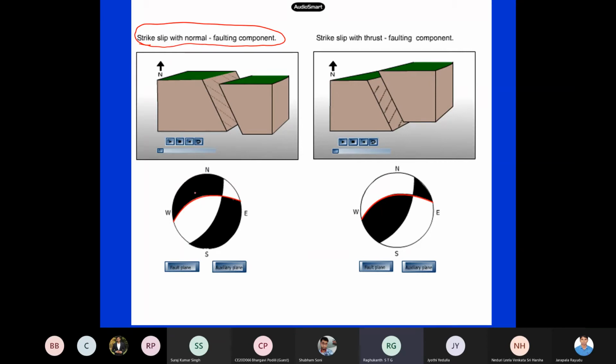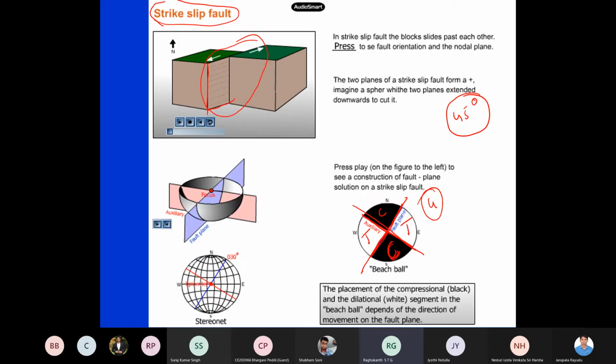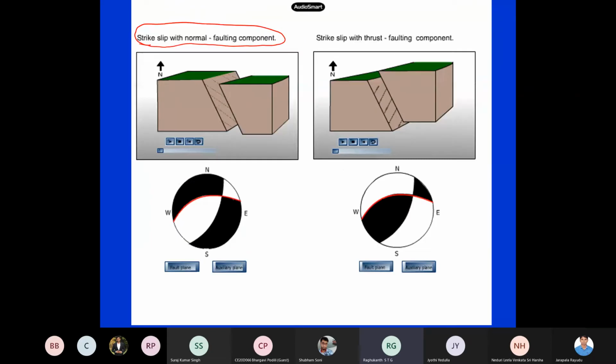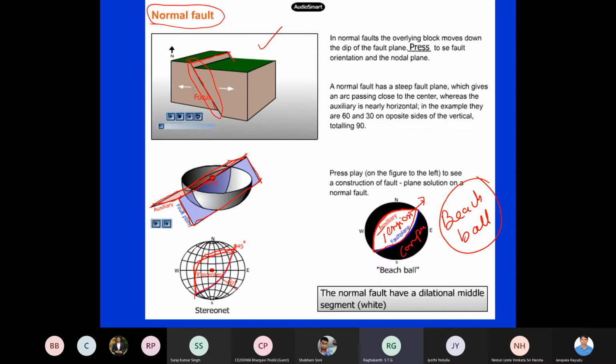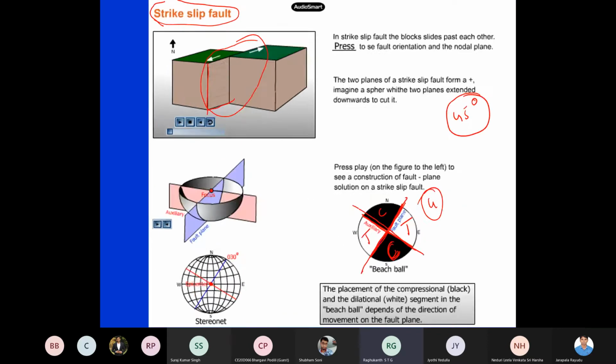So then the quadrants, they indicate like this. Suppose if it is perfectly like this, equal, and all the quadrants are of the same size, we call it a strike slip. But when you are having this strike slip with normal faulting also, then you will see like this. Inside it is tension, and outside it is compression. So you have normal faulting, right? So you can see this is my normal faulting, plus this. So two things are there. Here it is white color inside, black color outside.